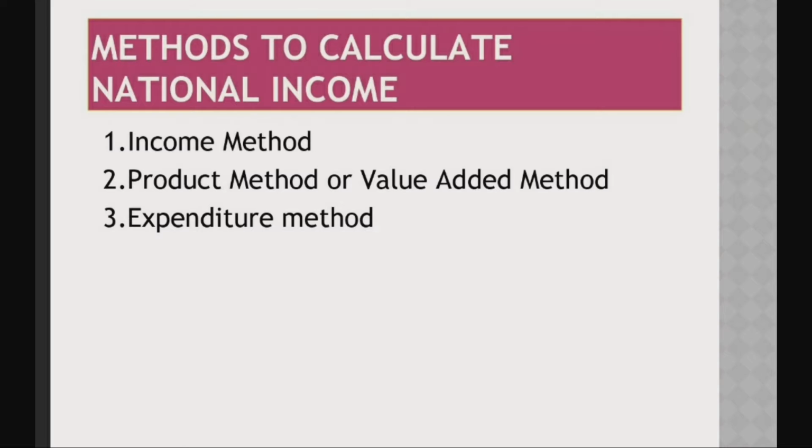So, what are the different methods to calculate national income? They are the income method, the product method or value added method, which is also known as the output method. So, there are three different names for this product method: product method, value added method and also output method. The third one is the expenditure method. These are the three methods for calculating national income: income method, product method, expenditure method. Now, let's discuss each and every method in detail.